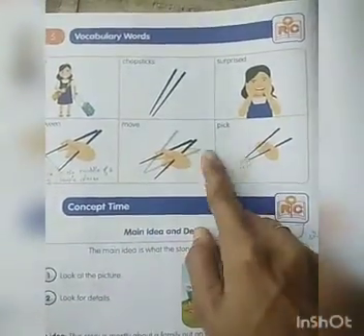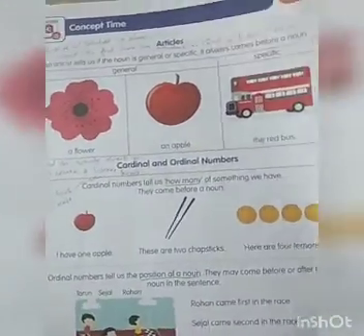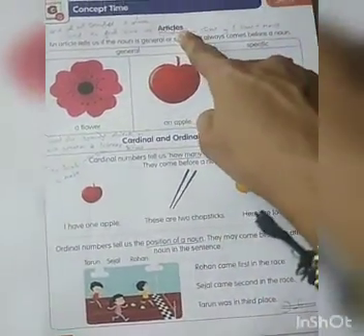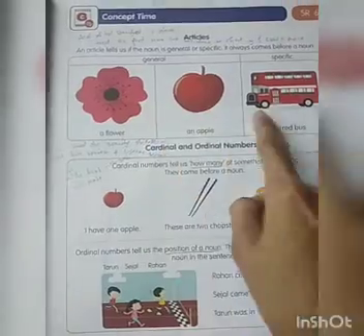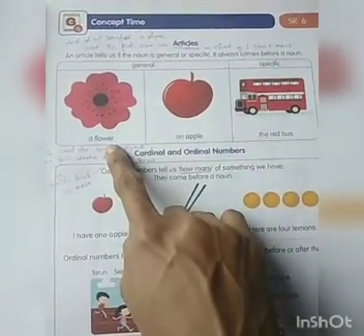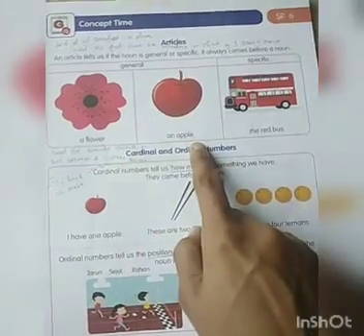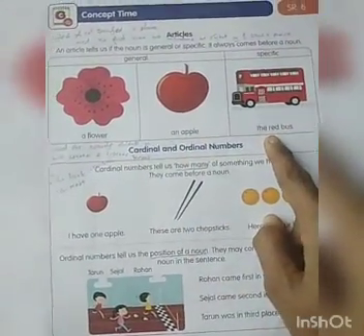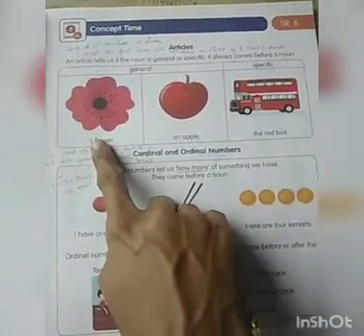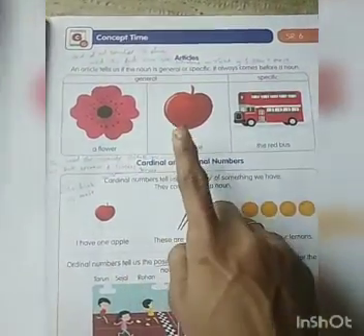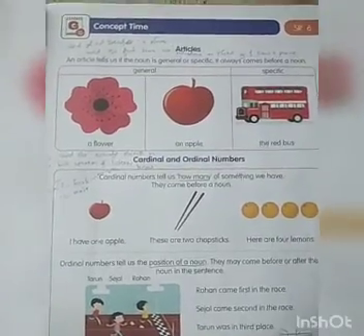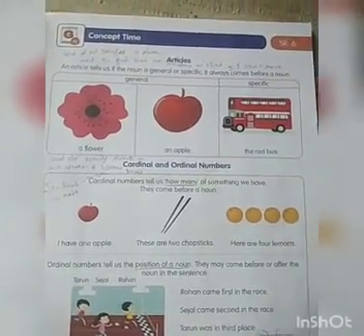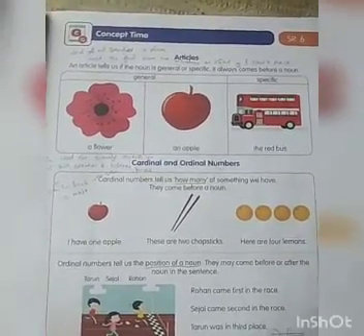Then vocabulary words we saw, then articles we saw, right? Articles in grammar, definite article and indefinite article, a, an and the. Three things we learned, right? Where we should use a, where we should use an, where we should use the. In general we should use a and an. Where a noun starts with a vowel sound, we should use an. For other consonants we should use a in general nouns.